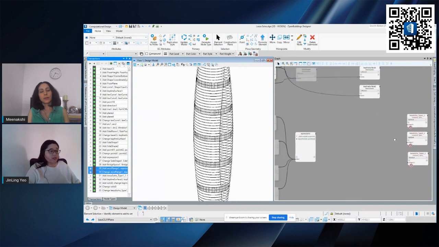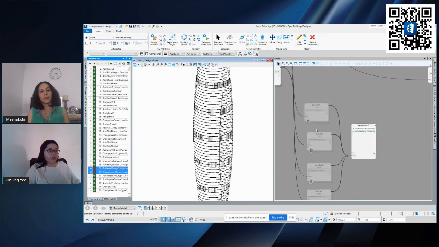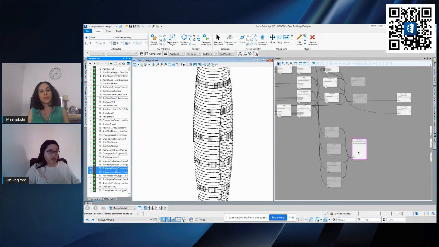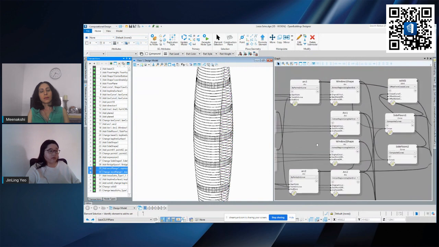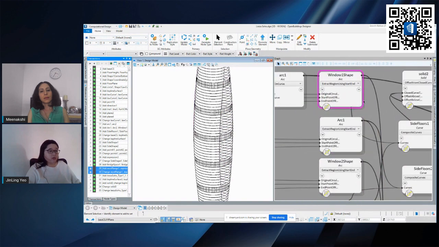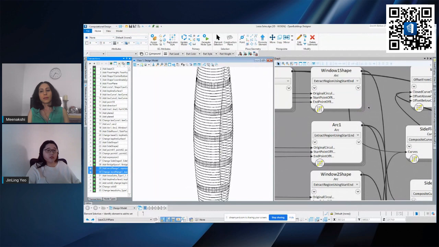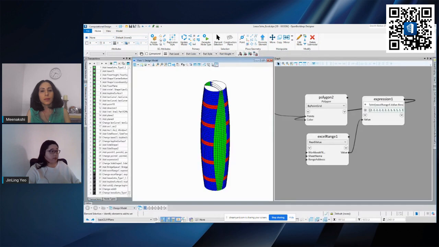Okay, so let me just look for it. So all these points here is to create the building. And all I need to do is to bring out some of this. So I have some of this prepared, so I'll show you here. So this is using the basic shape, which is arc, to create some of this building here that you see. So let me just bring this out to show you this.